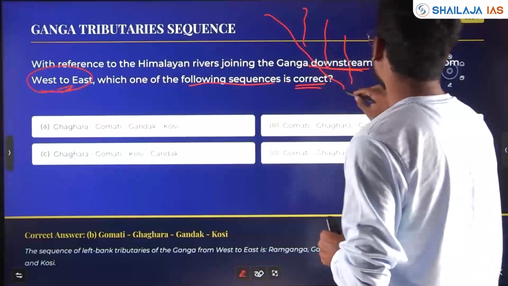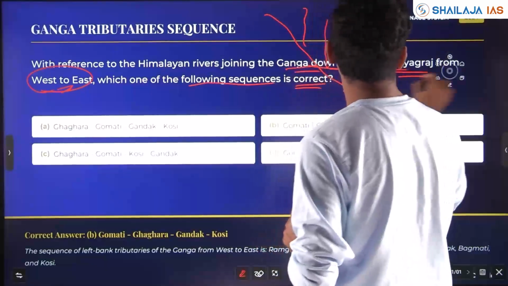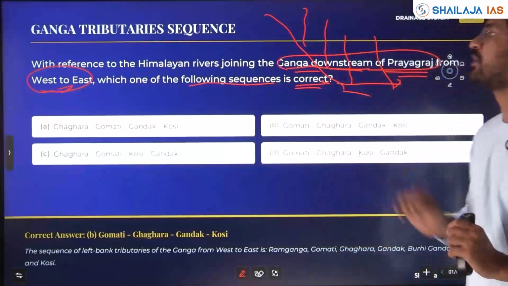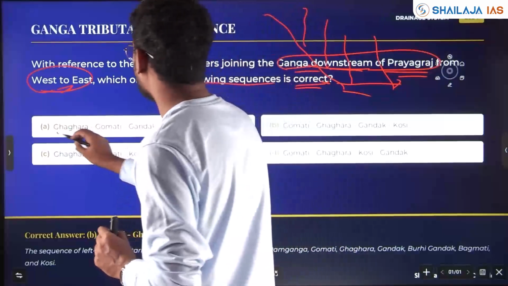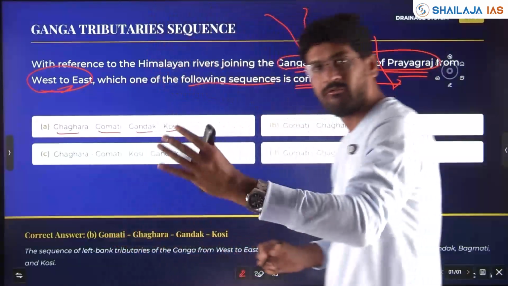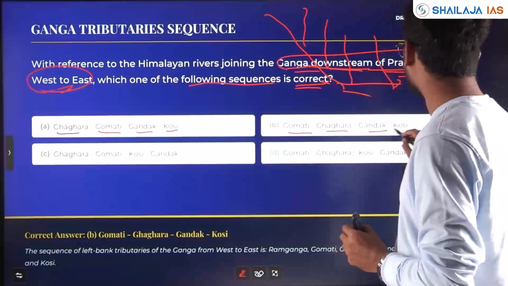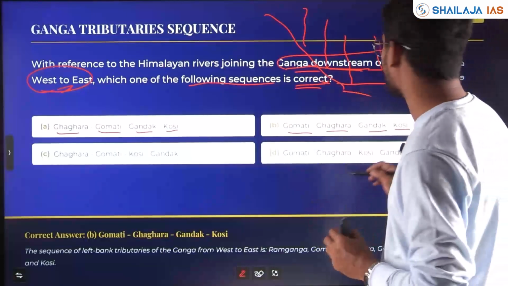After Prayagraj, from west to east, which sequence is correct? Asked in 2024, drainage system. Gagra, Gomati, Gandak, Kosi from west to east. Gomati, Gagra, Gandak, Kosi. The eastern part is, I know, Kosi.